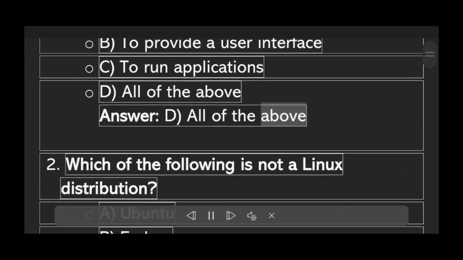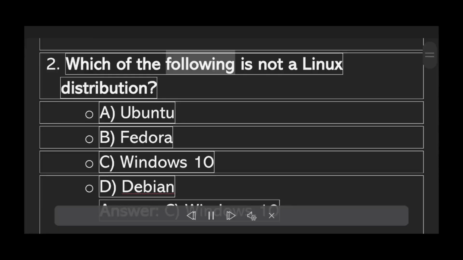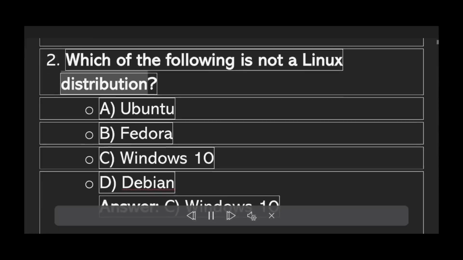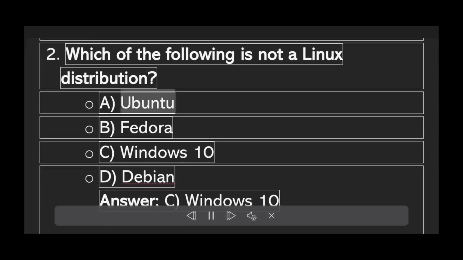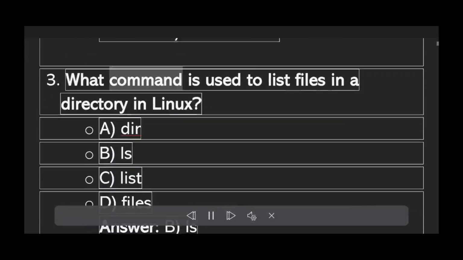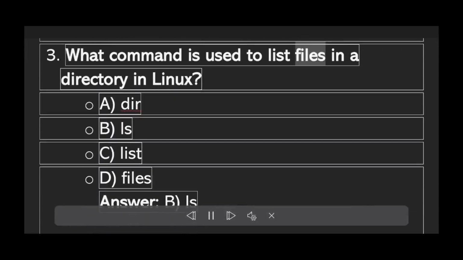Which of the following is not a Linux distribution? A. Ubuntu. B. Fedora. C. Windows 10. D. Debian. Answer C. Windows 10. What command is used to list files in a directory in Linux?